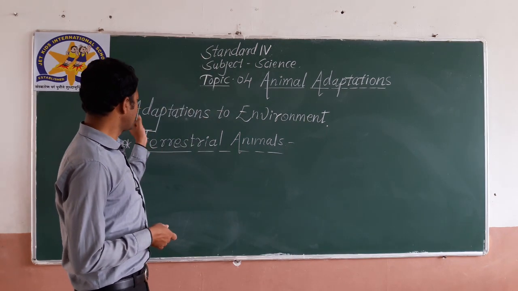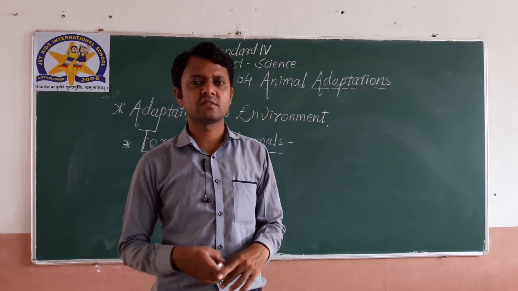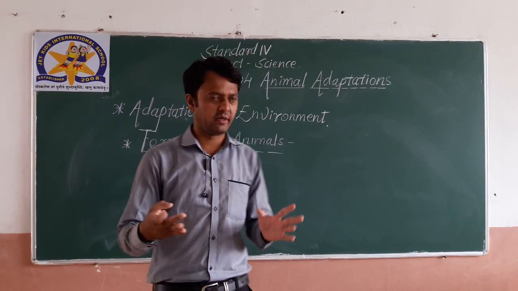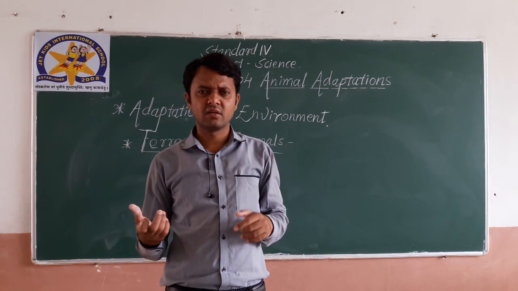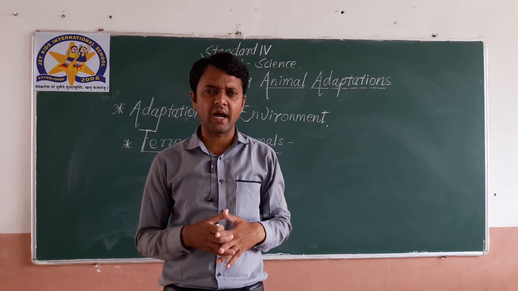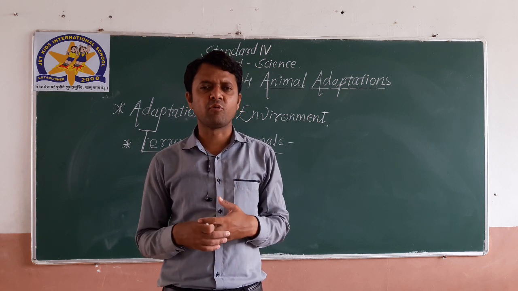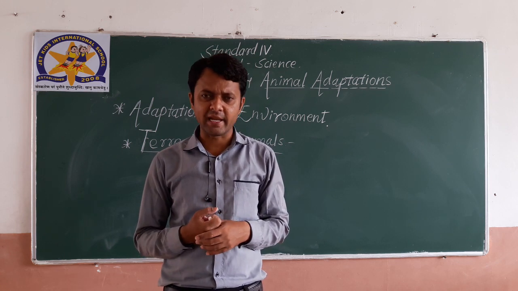We have already seen the terrestrial world in lesson number 2, that is plant adaptations. Here we are discussing animal adaptations. That time we discussed the different types of adaptations of plants, and here we have to discuss different kinds of adaptations for animals.